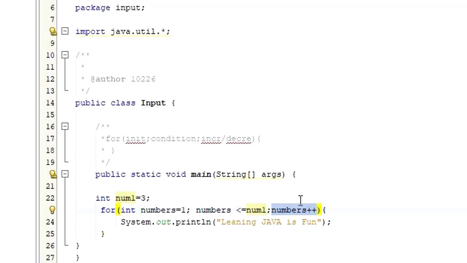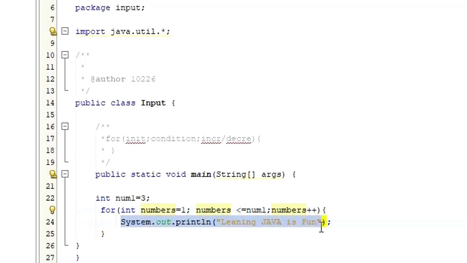So the numbers will be 2. Again it will come here. So the number value at the moment is 2. 2 less than or equal to number 1. What is the number 1? Number 1 is 2, 3. So 2 less than or equal to 3. Is it true or false? It's true. If it is true, it will come here to execute.